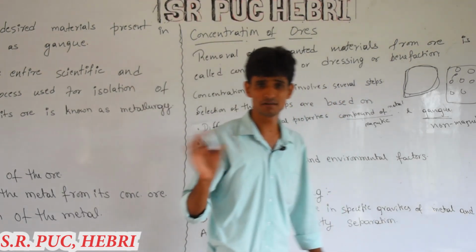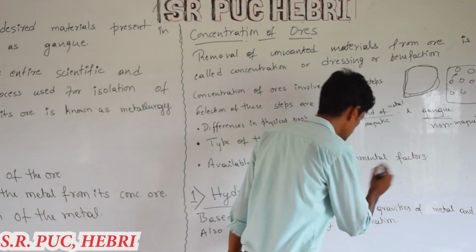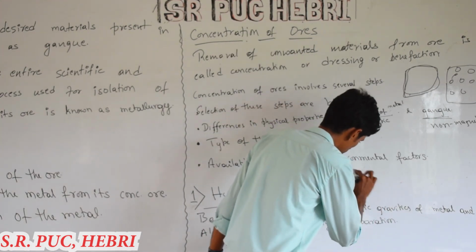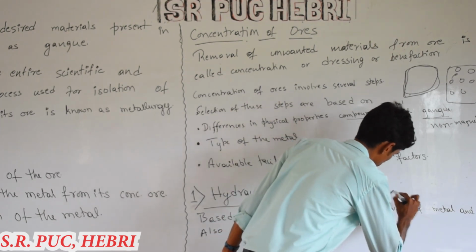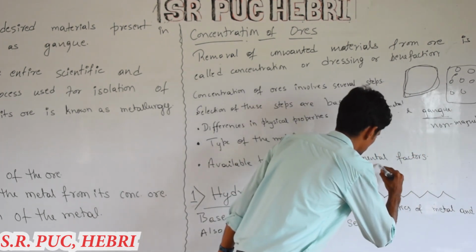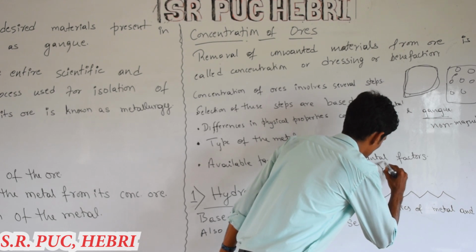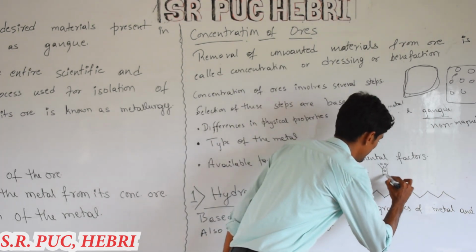There is no diagram given in NCERT, but I will draw one small diagram. Water is flowing from here. Here we are adding raw ore.